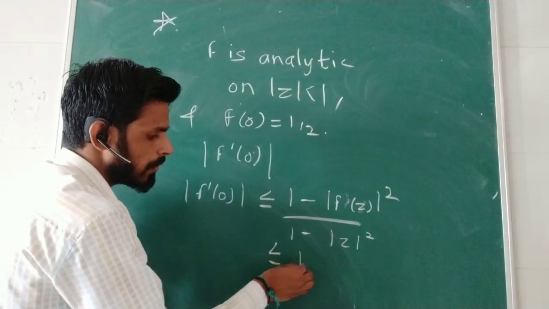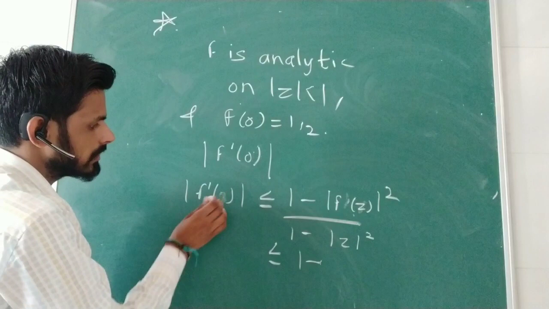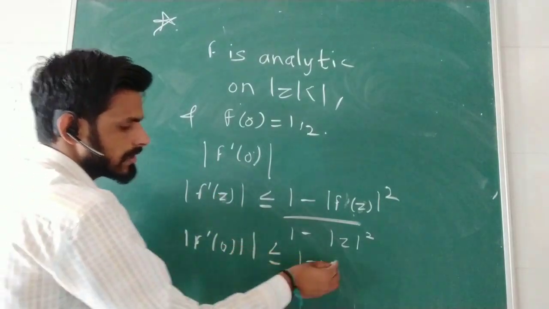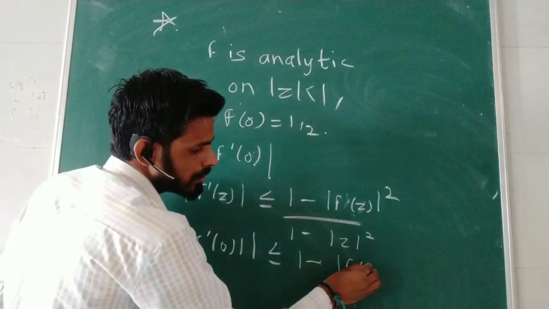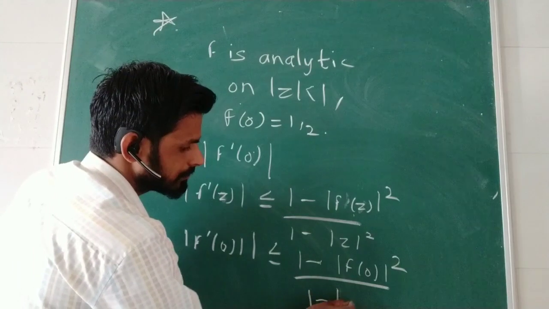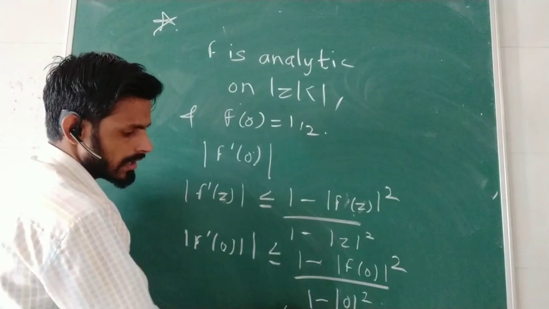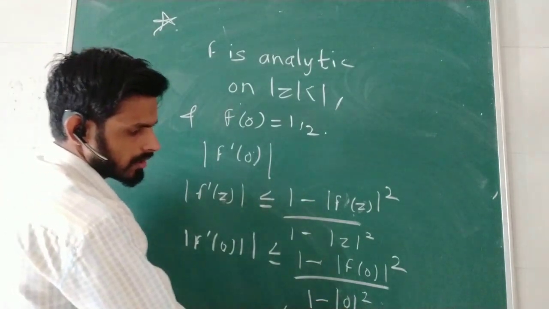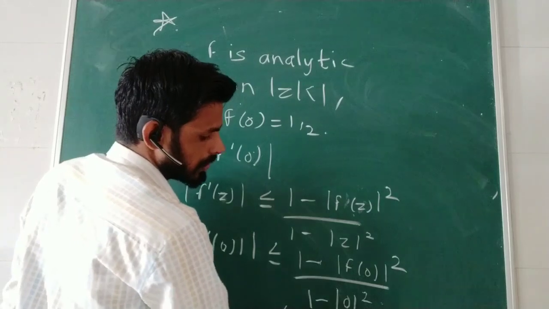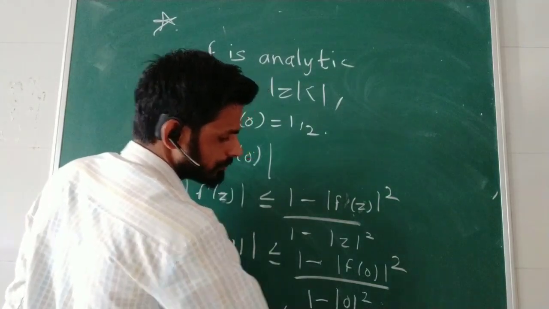So if you put z equal to 0, f dash 0 is less than 1 minus mod f of 0 square. And what is f of 0? f of 0 is 1 by 2. So 1 minus 1 by 4 is 3 by 4.